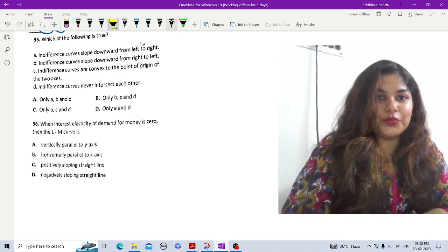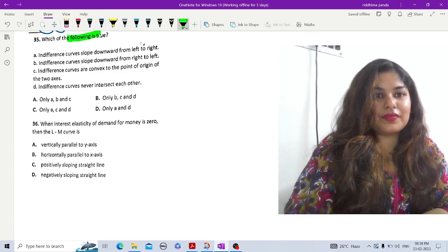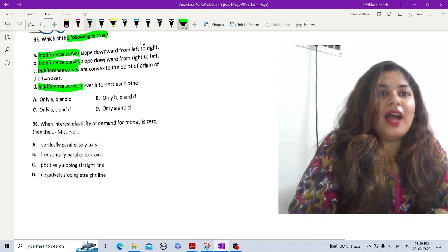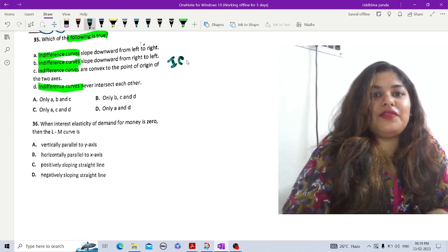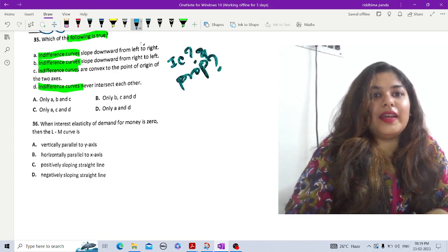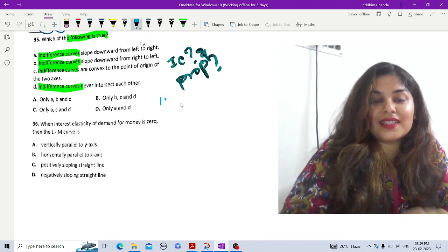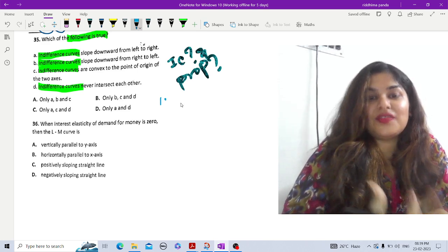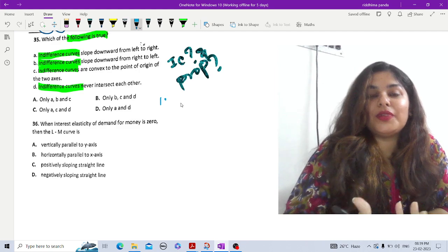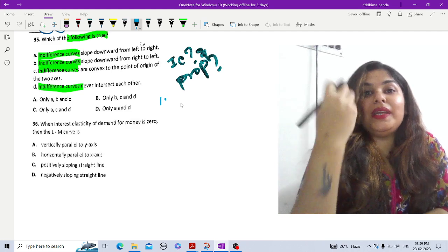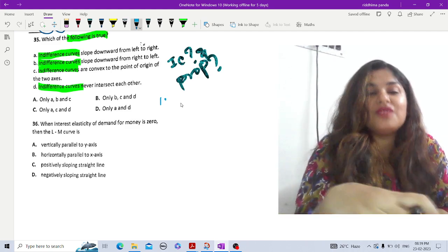Which of the following is true? And we are talking about indifference curve. So basically, let's see and try to recall what is our indifference curve and properties. Okay, right. So first of all, indifference curve is what? Basically, it is a graphical representation of satisfaction level, right? After consuming two commodities X and Y, means how many units of X and Y commodities you will be consuming in order to keep your satisfaction level constant.